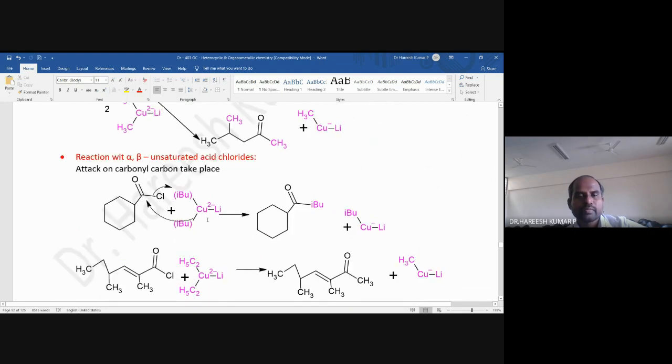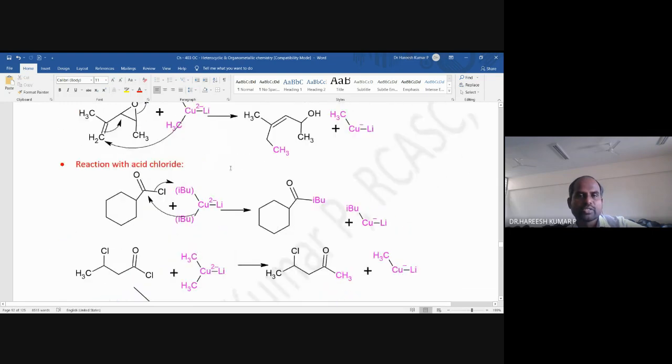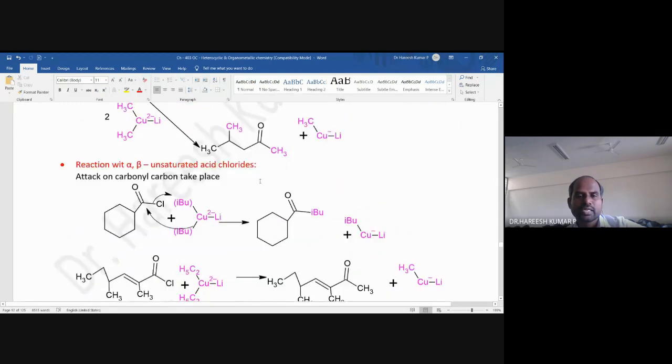And then reaction with alpha beta unsaturated acid chlorides. Of course, this is not an alpha beta unsaturated chloride. This example is the alpha beta unsaturated one. I think this structure is repeated, isn't it? Here also it is there. Okay, the structure is repeated.